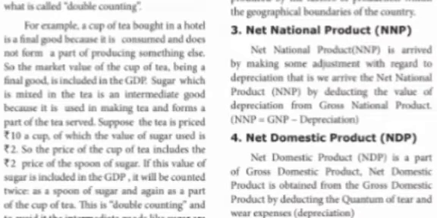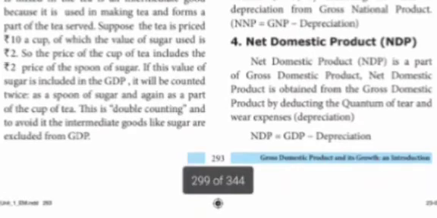That expense we call depreciation. We arrive at the net national product by subtracting the value of depreciation from gross national product. So NNP is equal to gross national product minus depreciation, the maintenance charges.